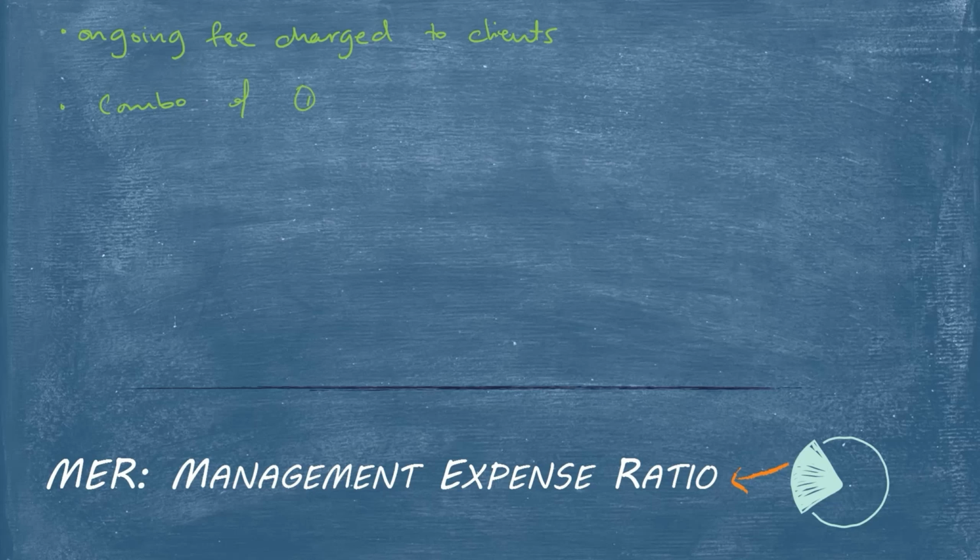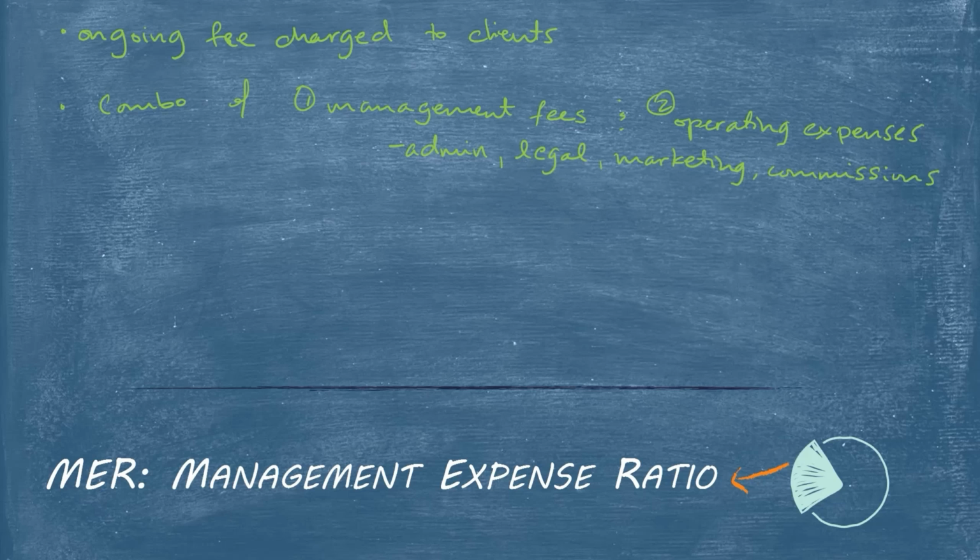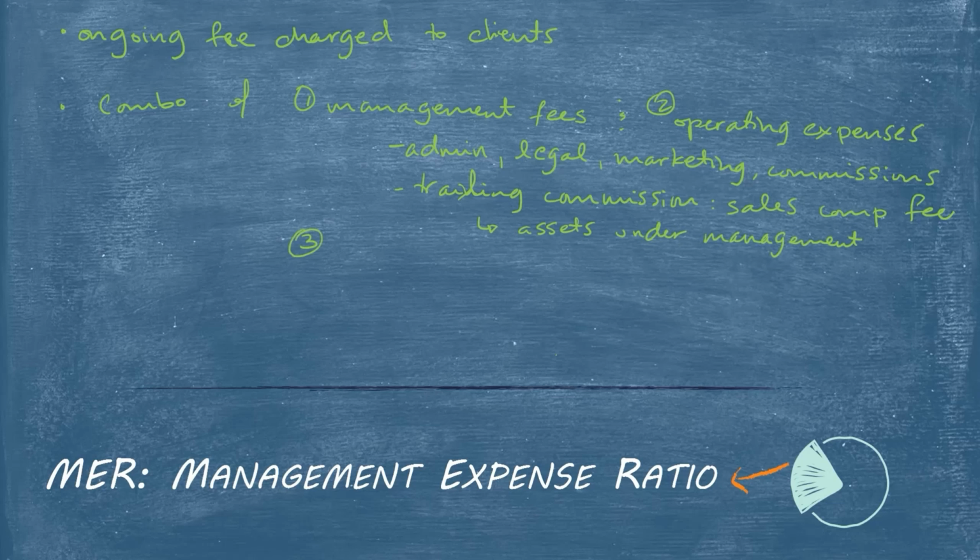And the MER is a combination of several different things: the management fees, the operating expenses, which tend to be higher in a segregated fund. And those include administrative costs, legal fees, marketing, commission paid up front to you as the advisor. Also, it does include the trailing commission. So as an advisor, you do get an ongoing trailing commission for your assets under management, which is paid quarterly to you. And that's a sales compensation fee. So that is included in that MER.